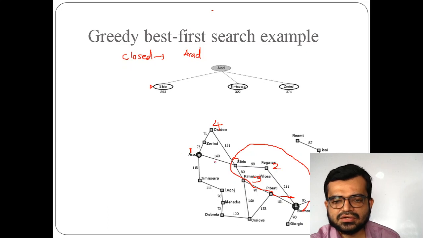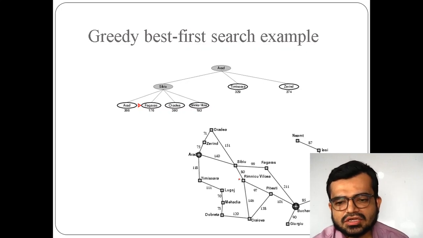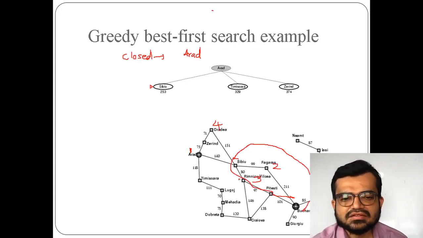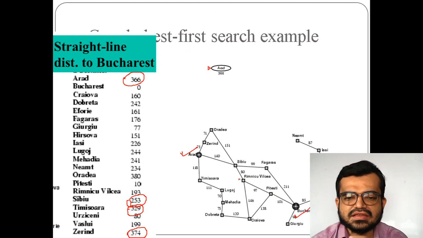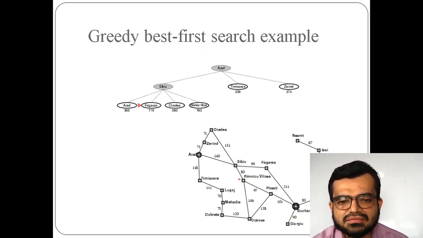From here to here, 1, 2, 3, 4. Okay. Now we have to see the distances. From their distances, it will select the least distance from this location.